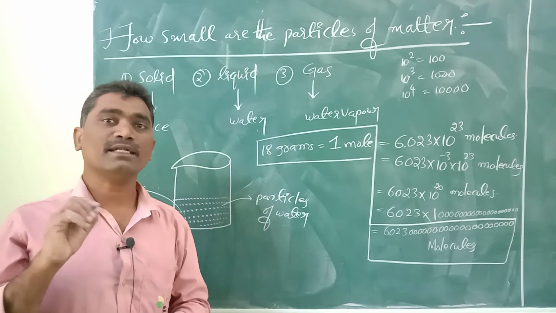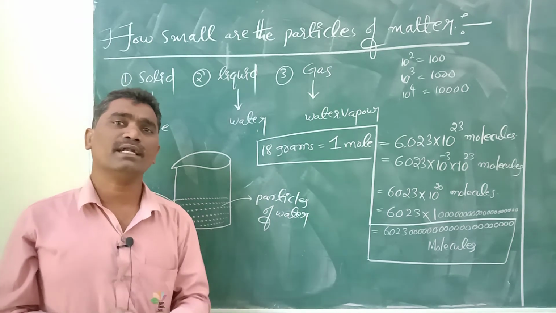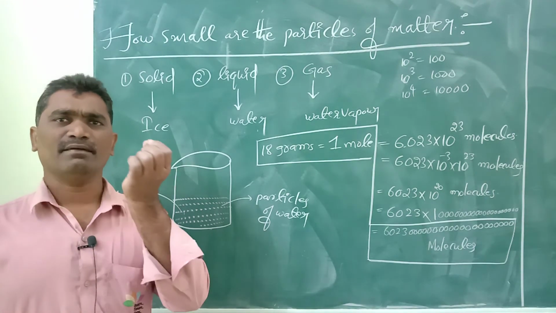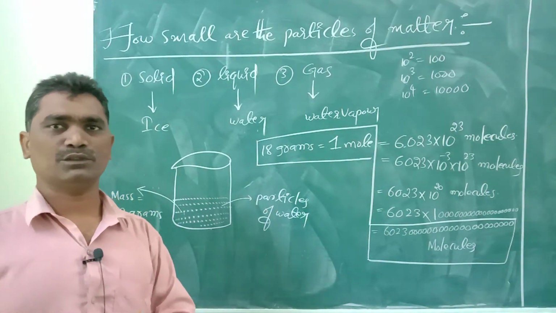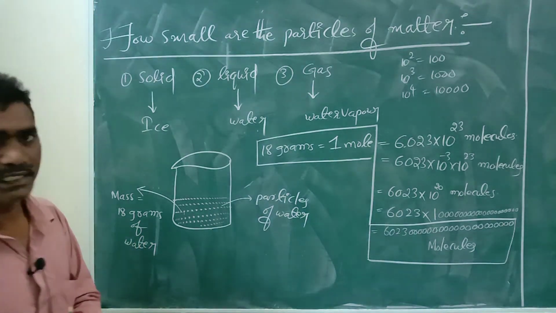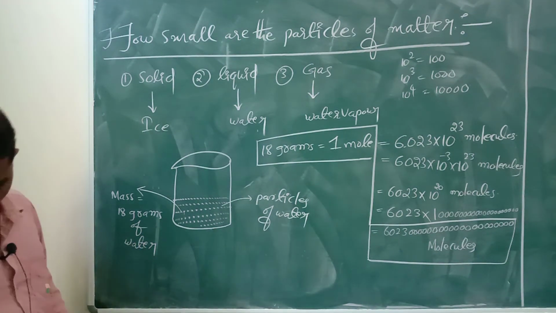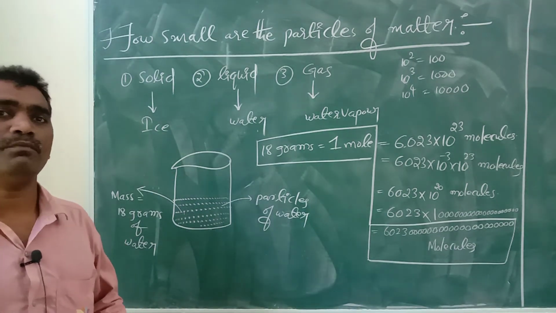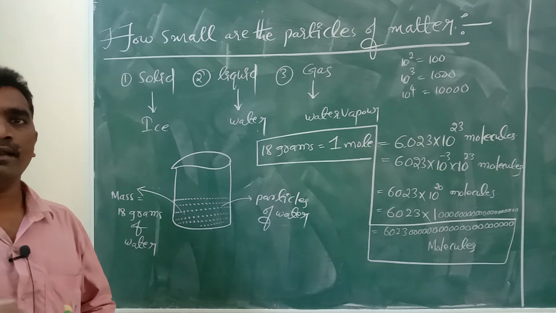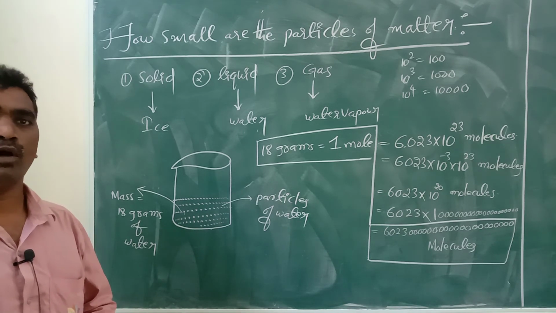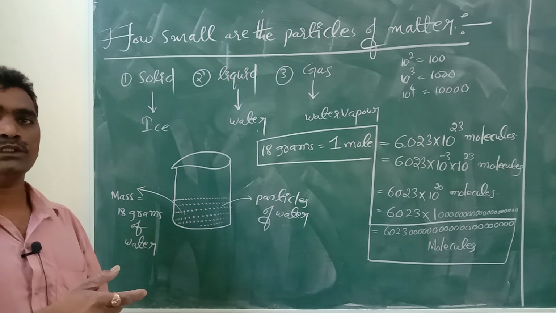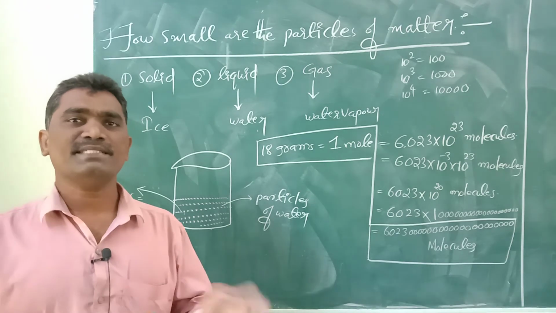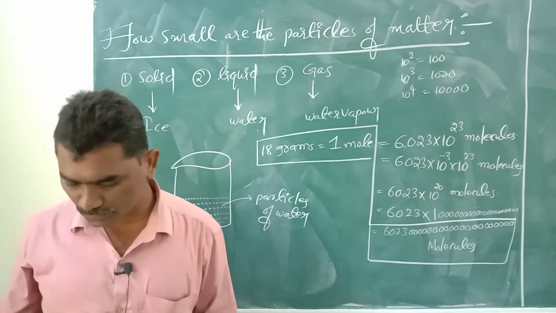From that example we can conclude that particles are minute size particles. Next, to make you understand, again I will draw the diagram for the 10 ml solution and 1 liter of water. Whenever 10 ml of pink colored solution, potassium permanganate plus water solution, is added to the water, what happens, that we are going to discuss.